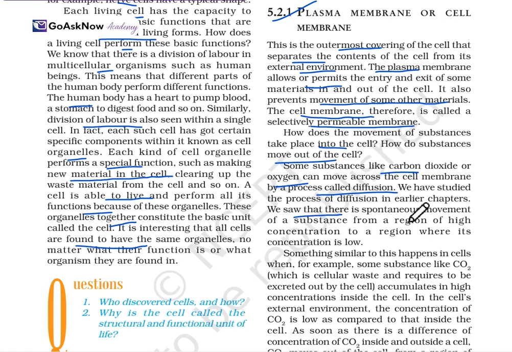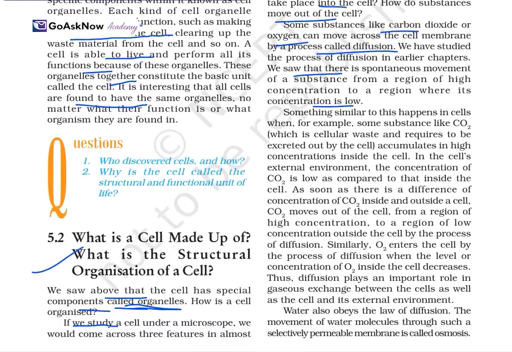We saw that there is a spontaneous movement of a substance from a region of high concentration to a region where its concentration is low. Something similar happens in cells when, for example, a substance like CO2, which is a cellular waste and needs to be excreted by the cell, accumulates in high concentration inside the cell. In the external environment, the concentration of CO2 is low as compared to inside the cell. As soon as there is a difference in concentration of CO2 inside and outside of the cell, CO2 moves out of the cell from the region of high concentration to low concentration by diffusion. Similarly, O2 enters the cell by diffusion when the concentration of O2 inside the cell decreases.